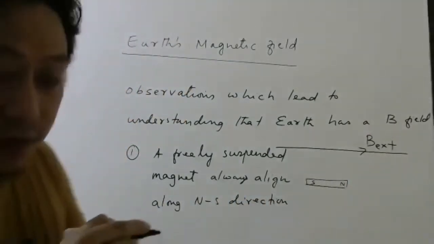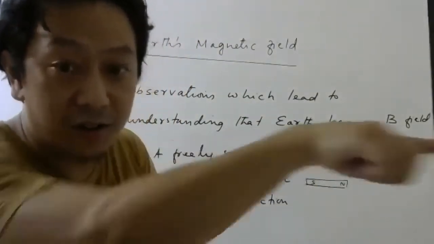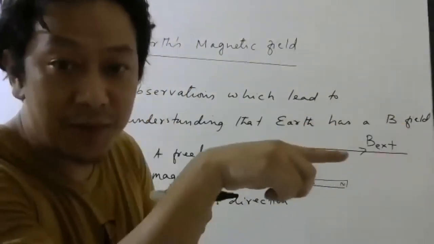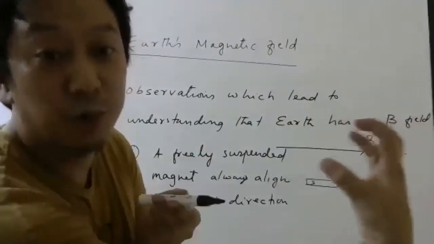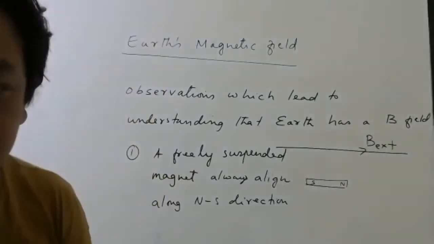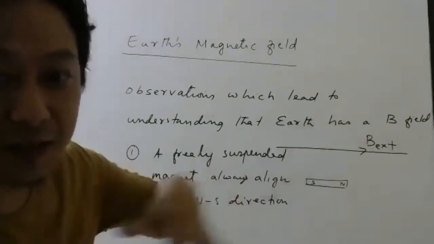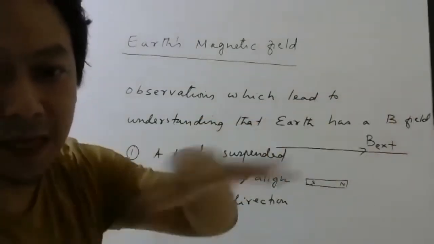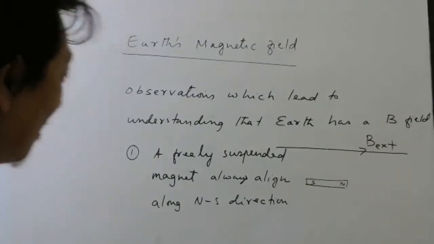Okay, so the north pole of the magnet always points towards the north. It means that wherever is north, there must be some south pole. That's why it is attracting the north, right? So we have to understand those things now. But one thing is clear, that there has to be some magnetic field in our space. And who is producing it? We have no other reason but to tell Earth.